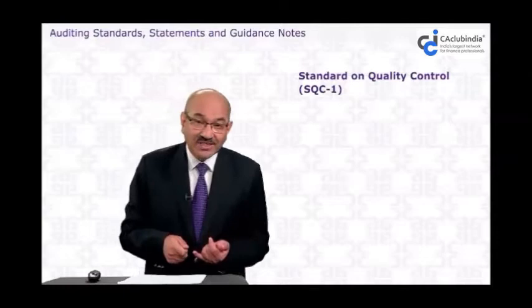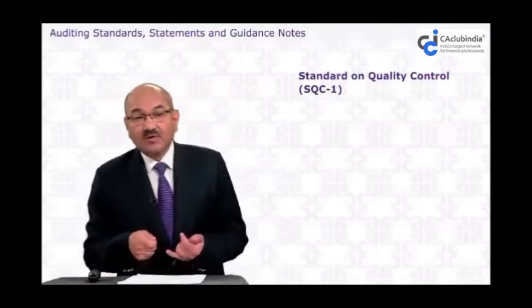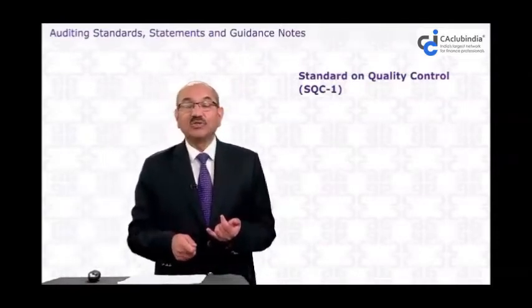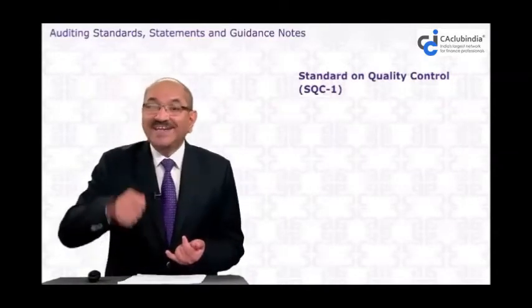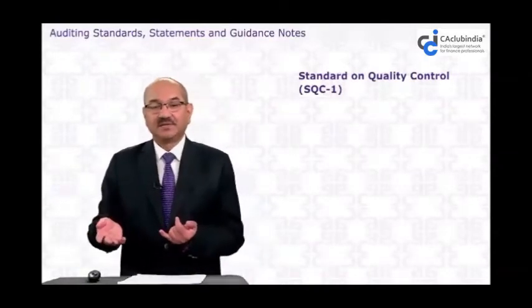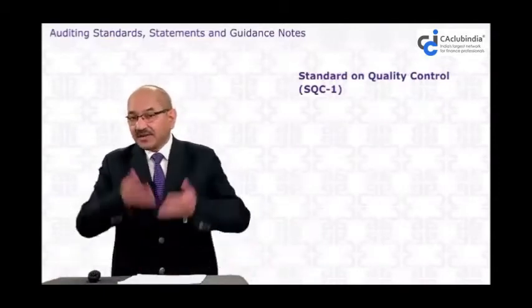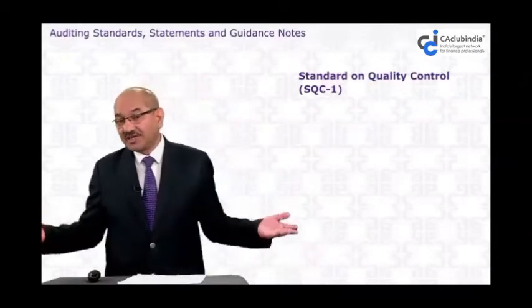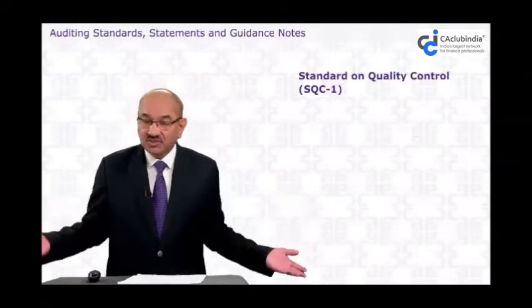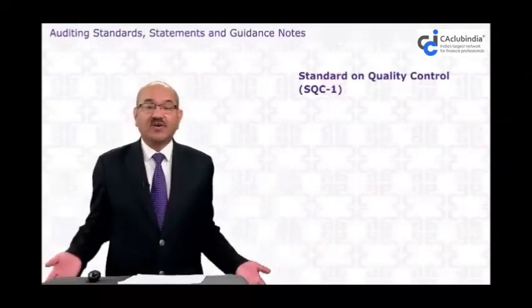We are talking about here in SQC1, what infrastructure the auditing firm has to give a quality report in any engagement. Whatever company's audit it does, it must be issuing a quality audit report. But how does it issue?